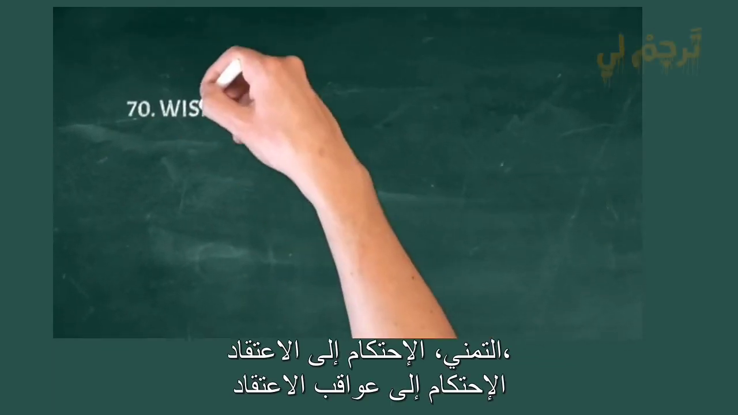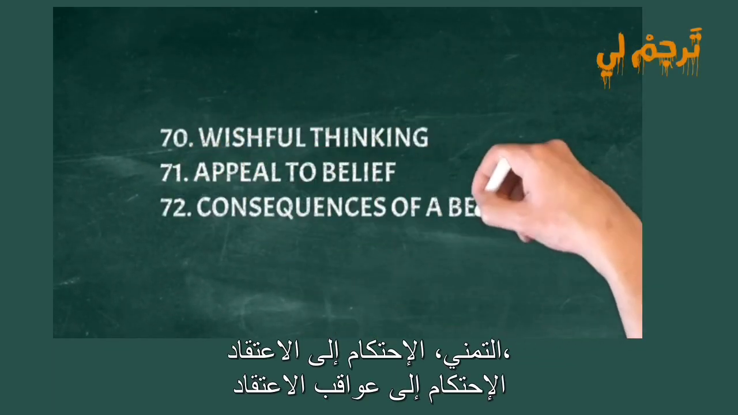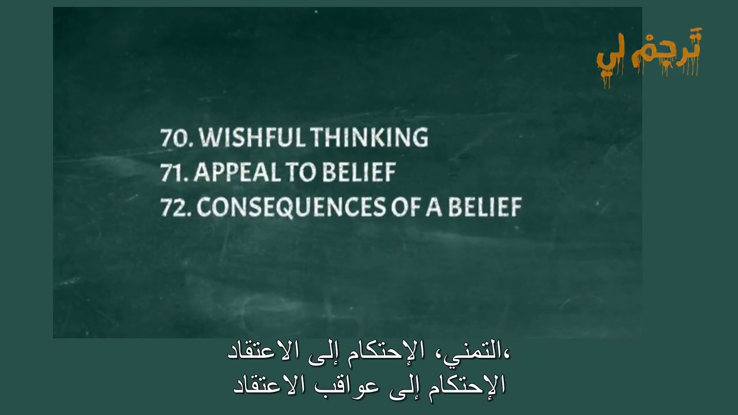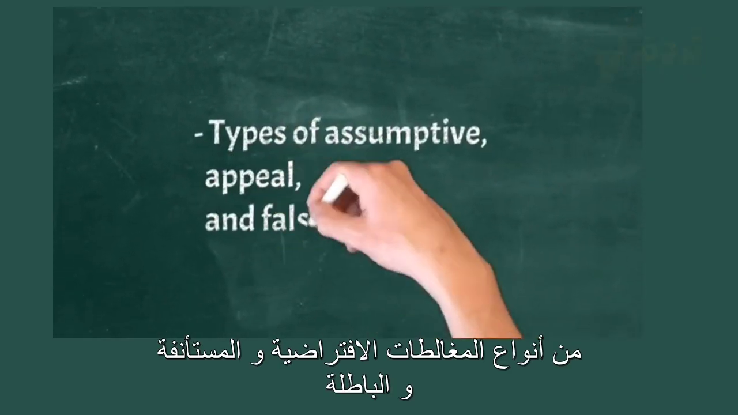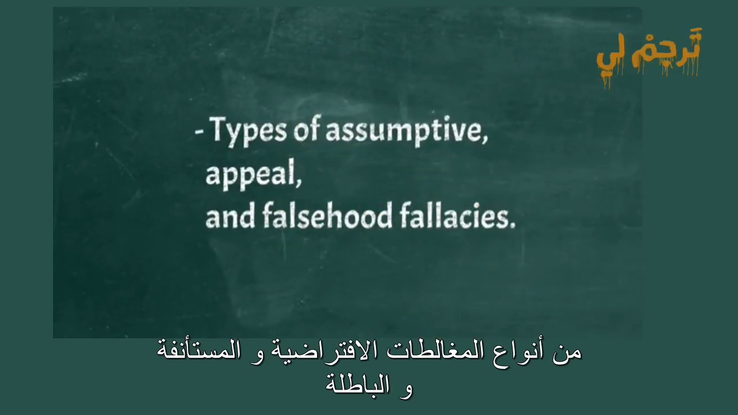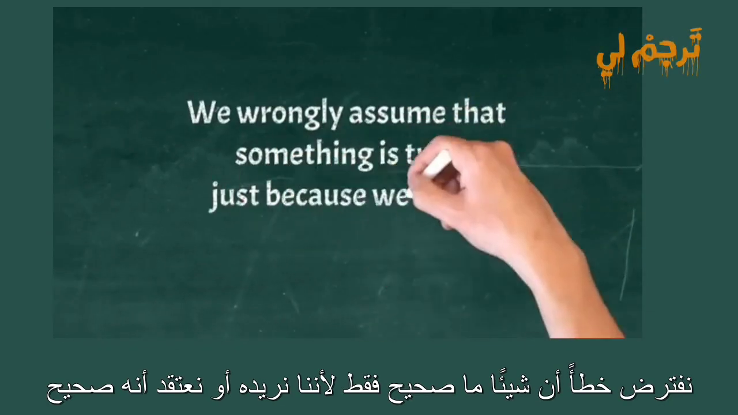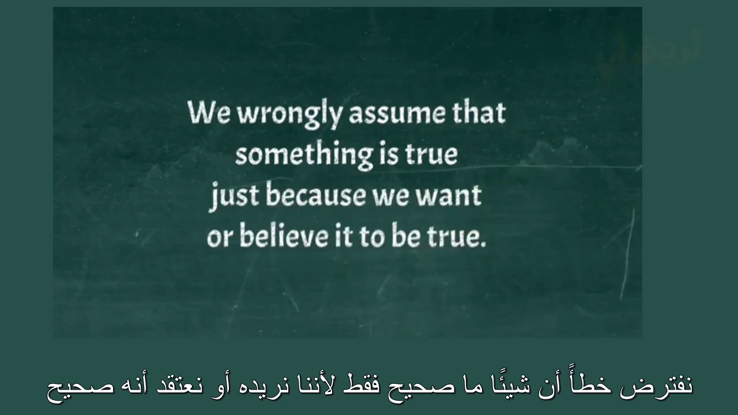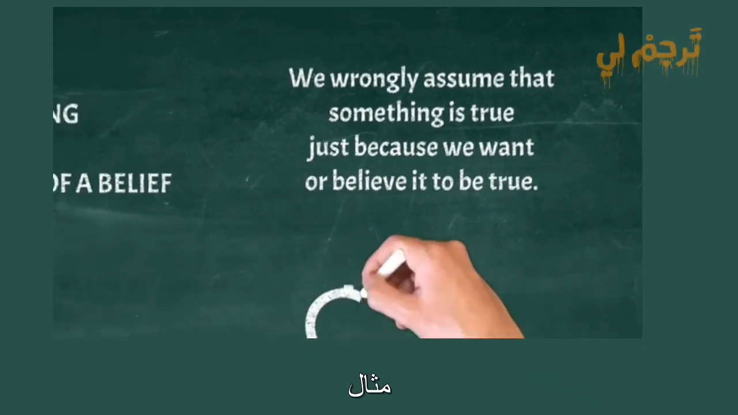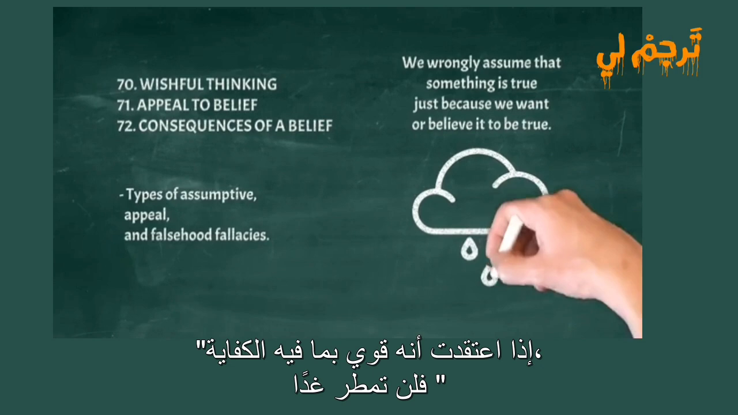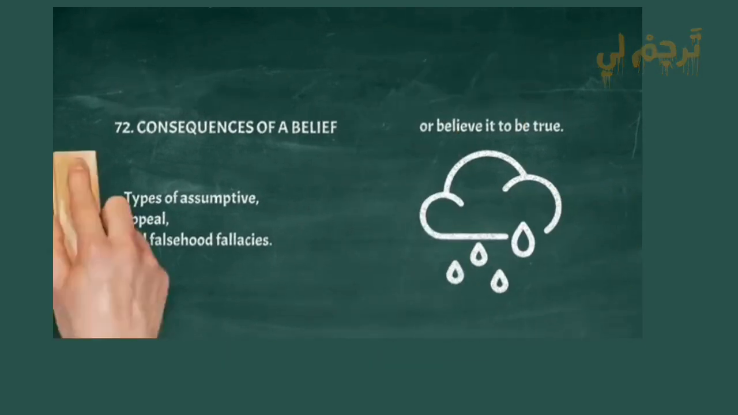Wishful thinking, appeal to belief, appeal to consequences of a belief. Types of assumptive, appeal, and falsehood fallacies. We wrongly assume that something is true just because we want or believe it to be true. Example: If I believe it's strong enough, it won't rain tomorrow.